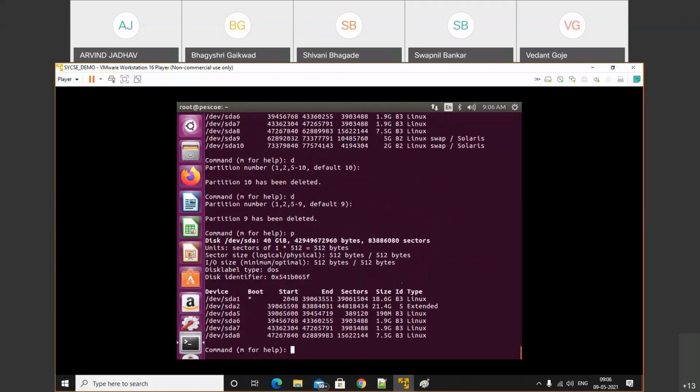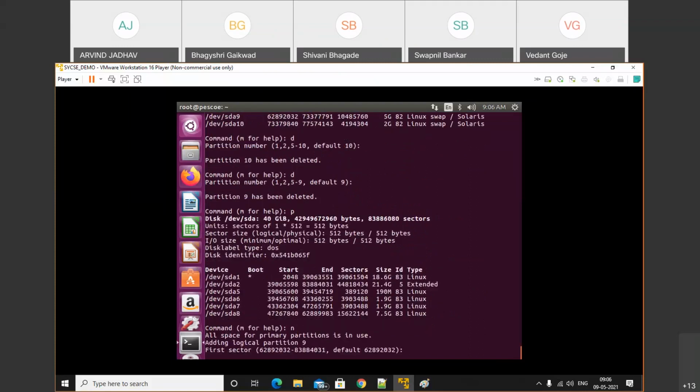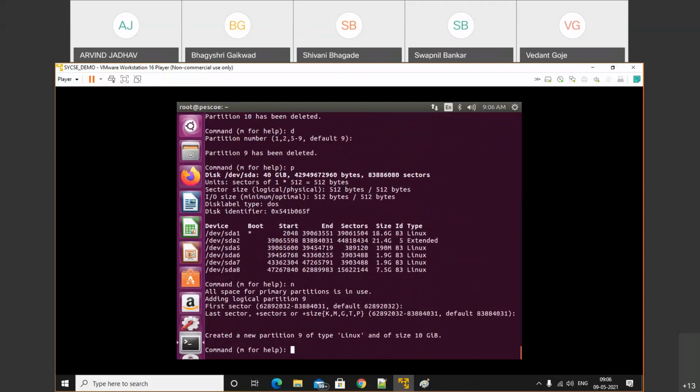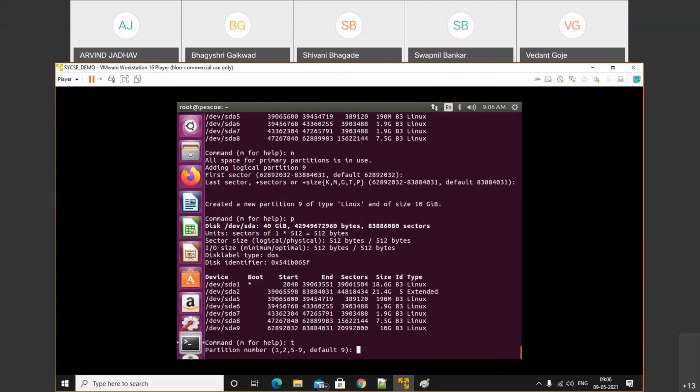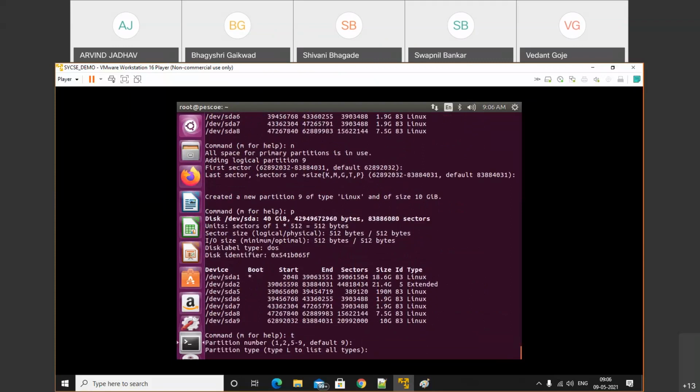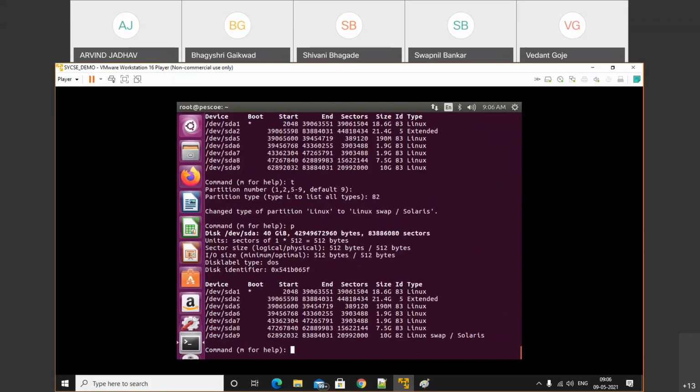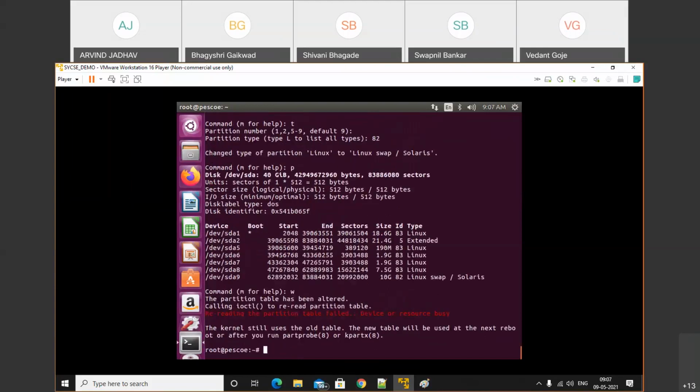Check, we don't have a swap partition. Last we'll create 10 GB, but we need to change the type. So press t, last partition, default, and the partition type is 82. Now check p. The last one is a swap partition. So write that, partprobe.